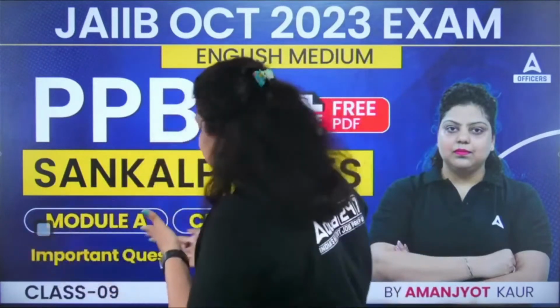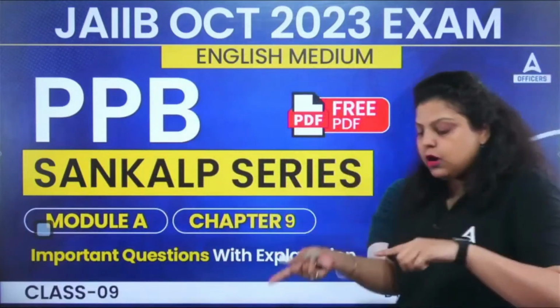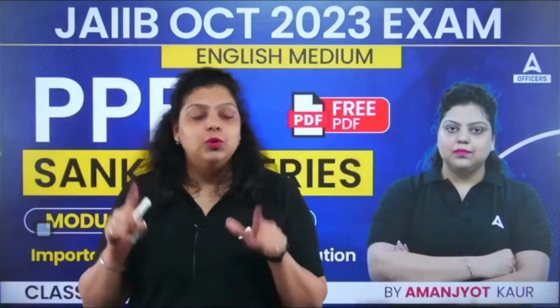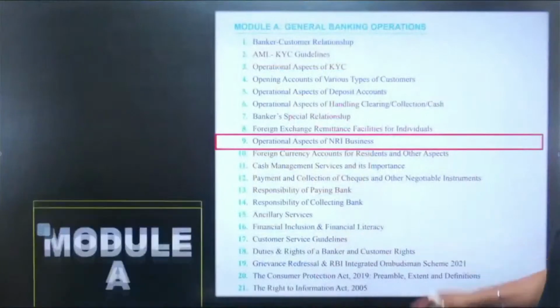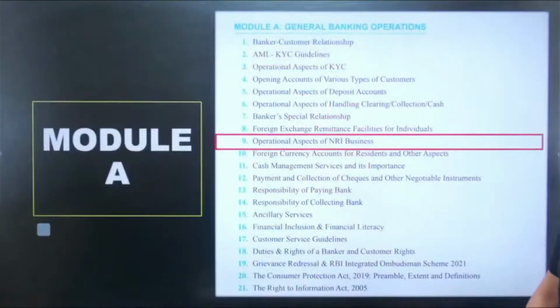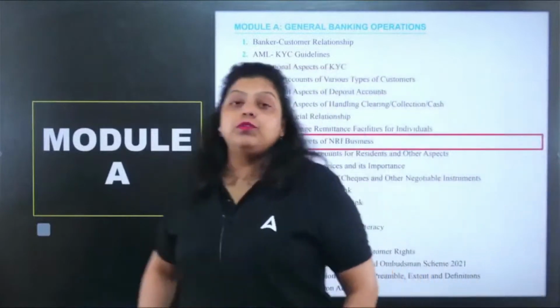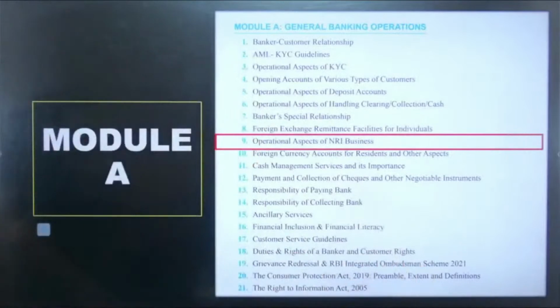As you can see, this is our 9th class regarding your PPB Sankalp series. It means already 8 classes we have completed. If you haven't seen the earlier sessions, you can go to the channel, go to the playlist. You will find the sessions from the first class till the 8th class available. Now, what does this module cover? It is covering 21 units. We know in the PPB we have 55 units. Out of 55 units, only 21 units are there in Module A, out of which we have discussed 8.